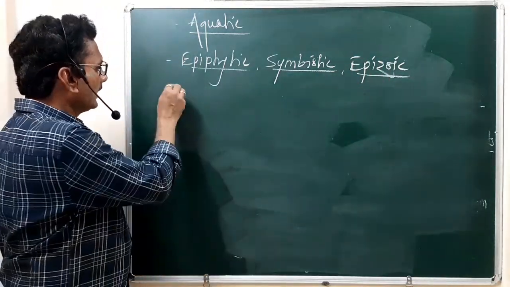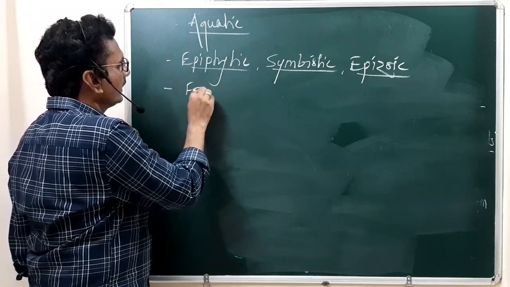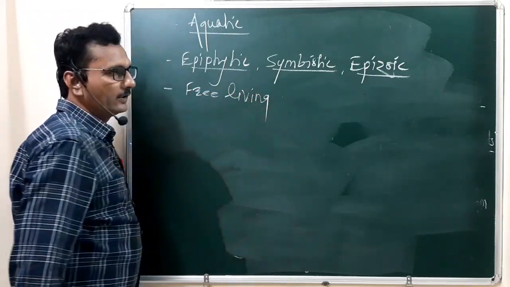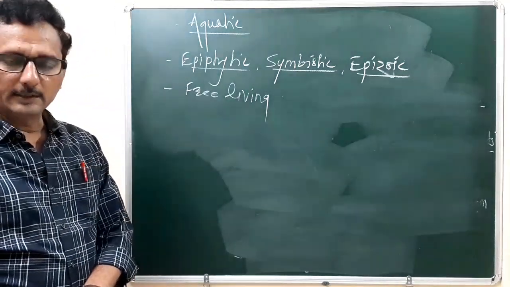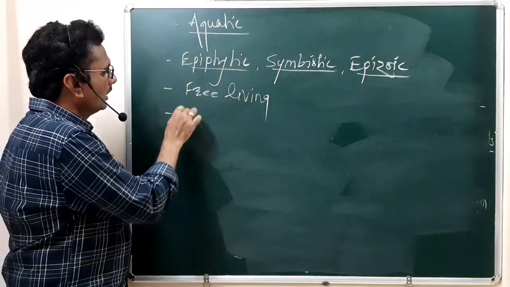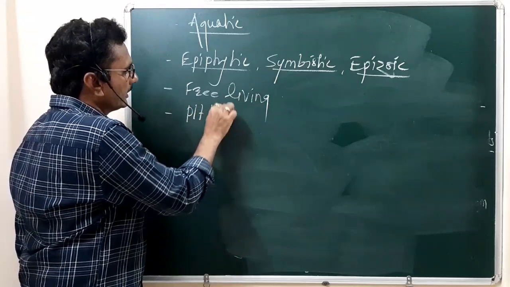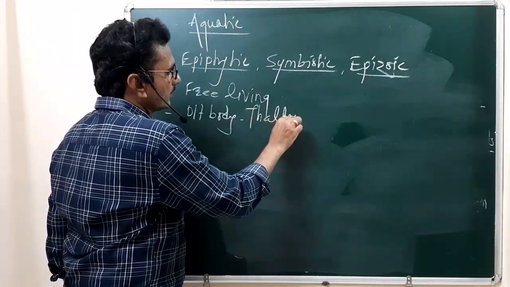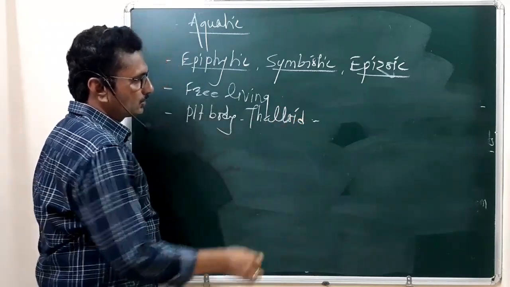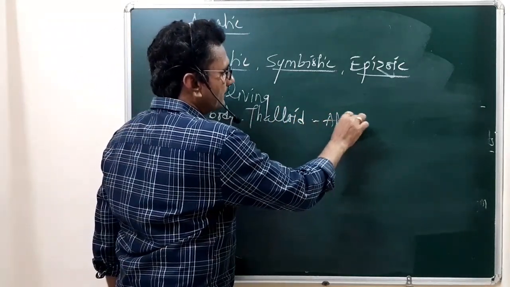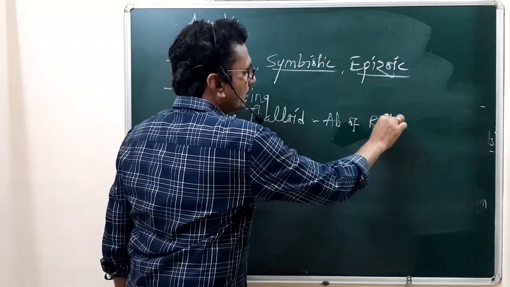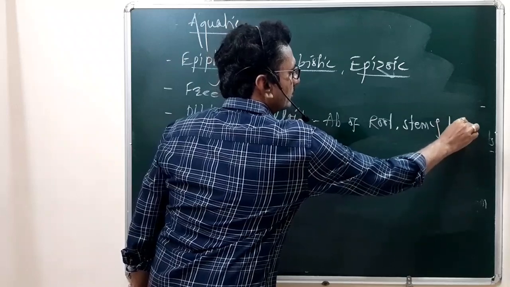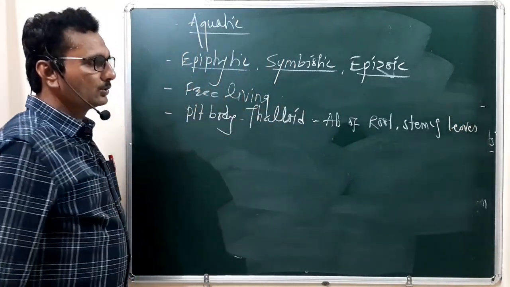Some algae are free living, meaning they live freely, independently. As we have mentioned, the plant body of the algal members is thalloid, meaning they show the absence of root, stem and leaves.